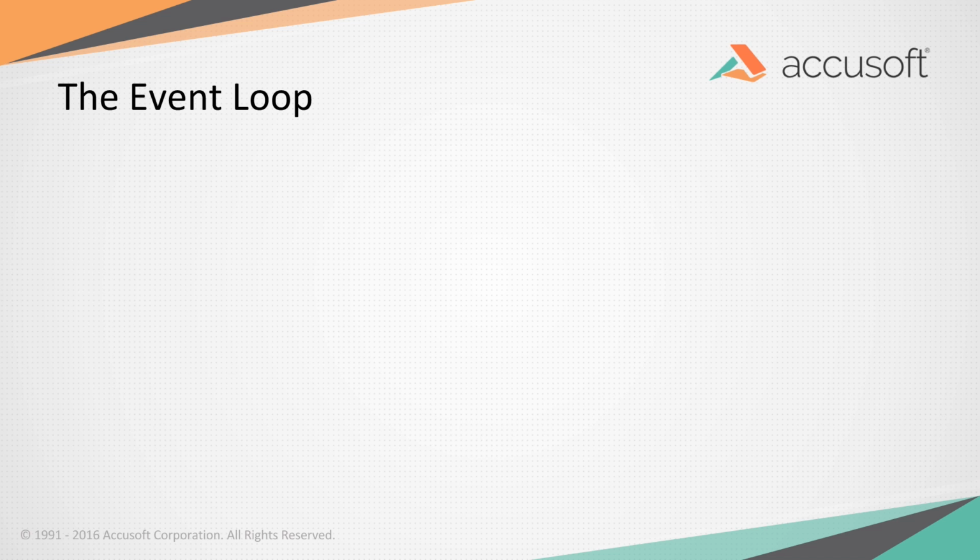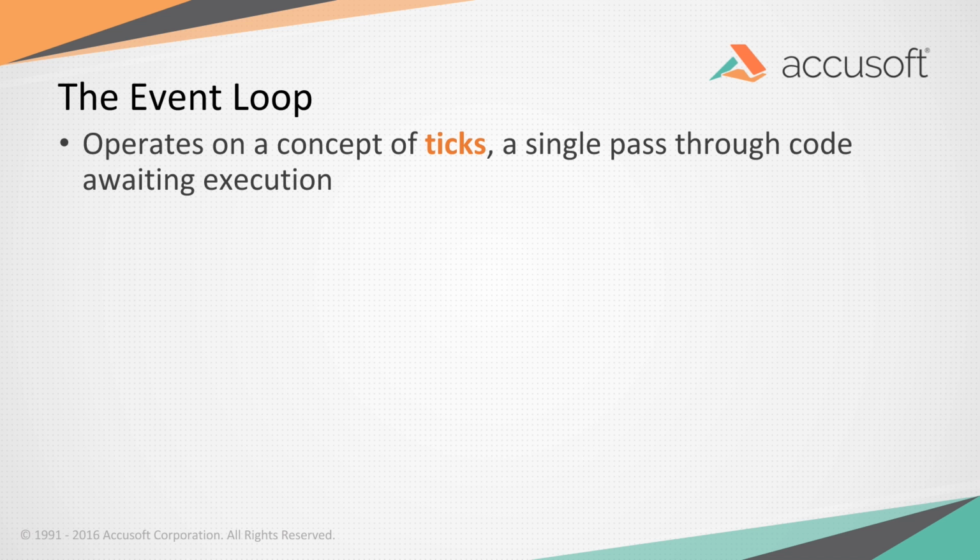So the terminology for that: the event loop operates on ticks. So those are one time through all of the code that's waiting to execute on the system.